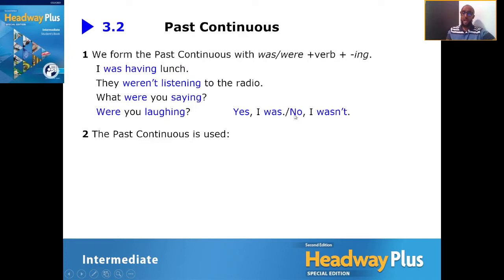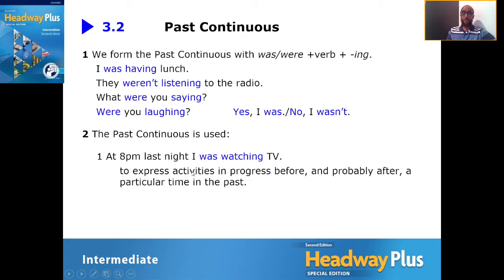Perfect. And why do we use the past continuous? Let's look at it together. Here's an example. At 8 p.m. last night, I was watching TV. So at a particular time, I was watching TV. So here, it expresses an activity in progress. Remember, continuous.